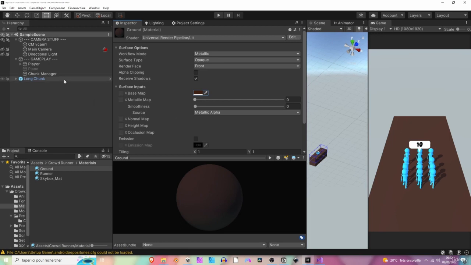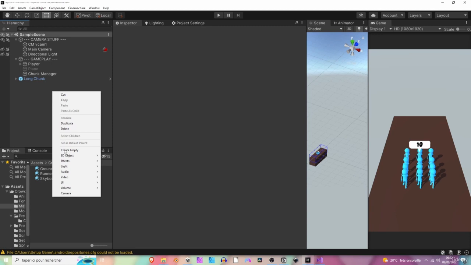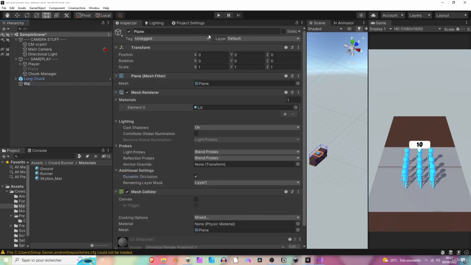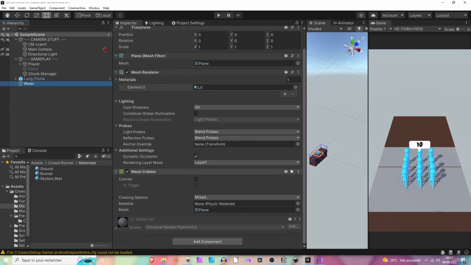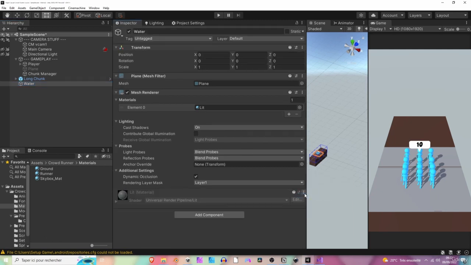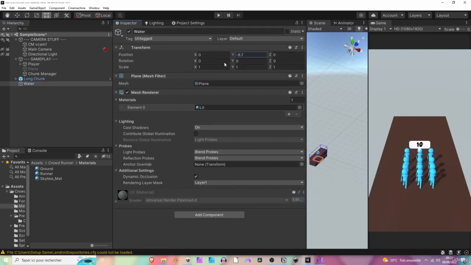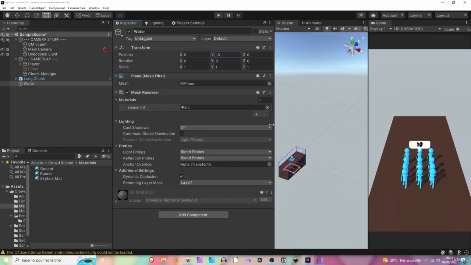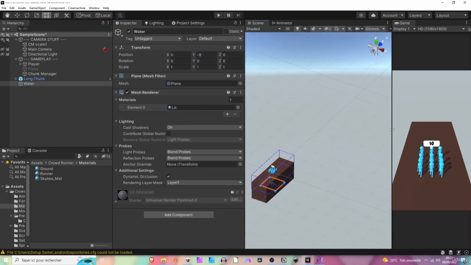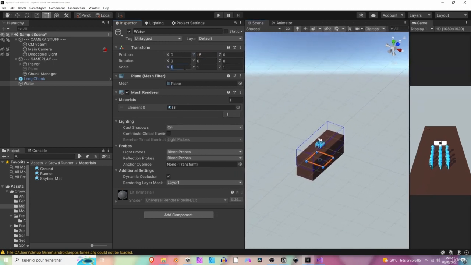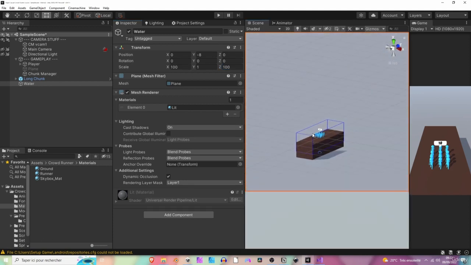Okay, perfect. Next, we want to add some kind of water just for now. We will improve it later, but let's create a new plane. So 3D object plane, and let's call it water. Okay. We can remove the mesh collider because we won't collide with it. So remove. Let's bring it down a bit. Okay, let's make this window smaller and the scene a bit bigger. Let's increase the size of our water to something like 100 and 100 on the z-axis too. Maybe we should bring it up a bit.